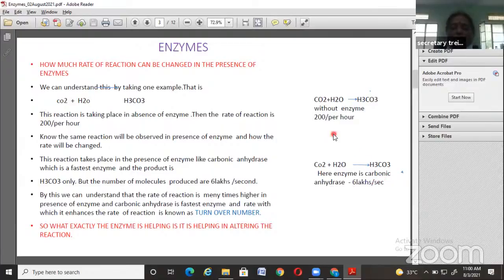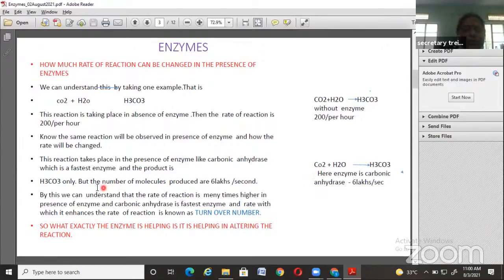That means a lot of change is there in rate of reaction. Without the enzyme participation, rate of reaction is only 200 molecules per hour, whereas with the influence of an enzyme, here especially carbonic anhydrase, the rate of reaction is enormously increased. That is 6 lakhs per second. So here we can understand how the enzyme shows its effect in increasing the rate of reaction.